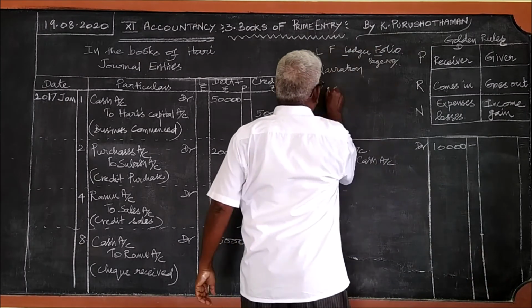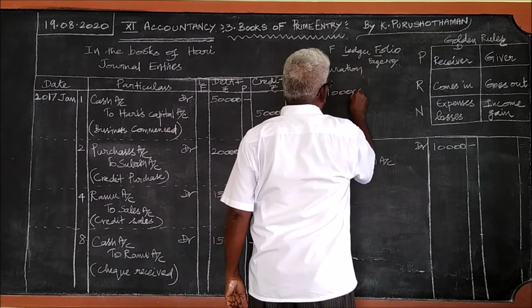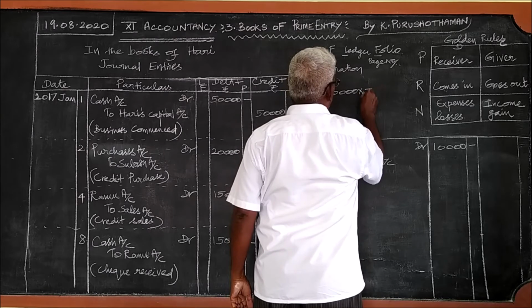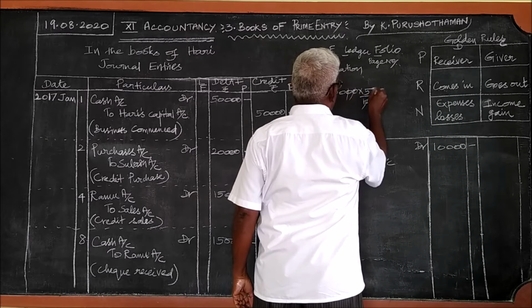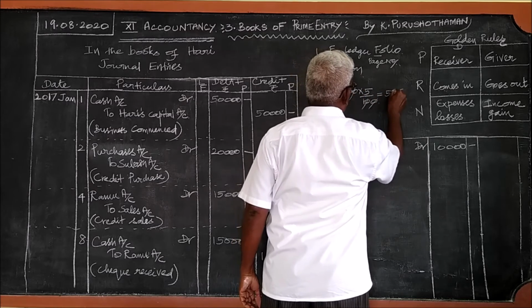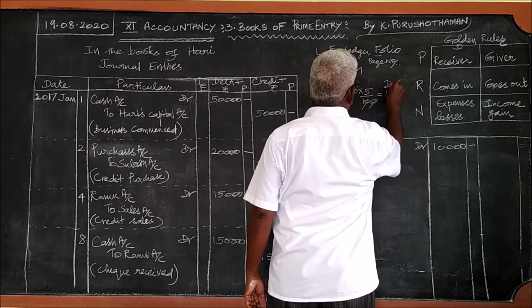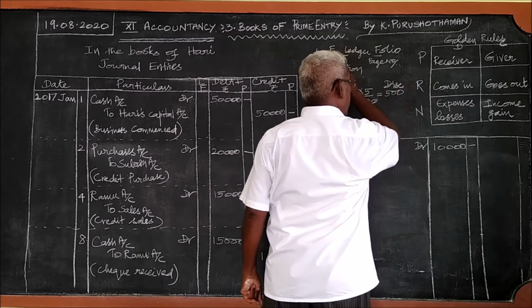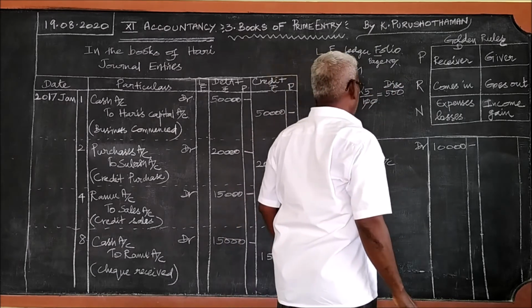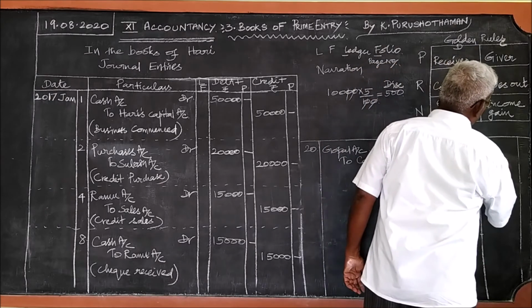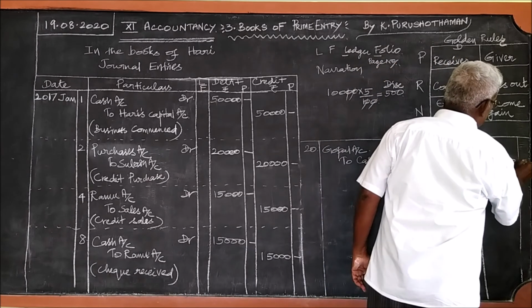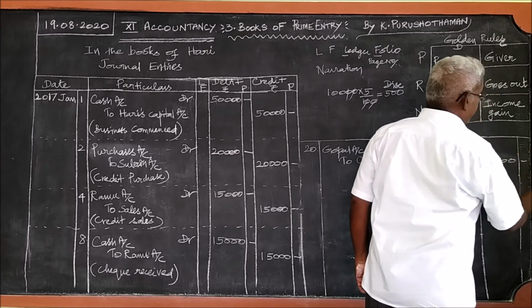What is 5% of 10,000? 10,000 into 5 by 100. This is 500 rupees discount. So, how much cash has been paid? Only 9,500. See, it is clearly given in the question.